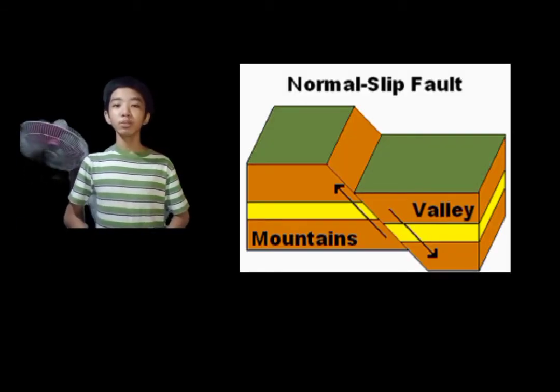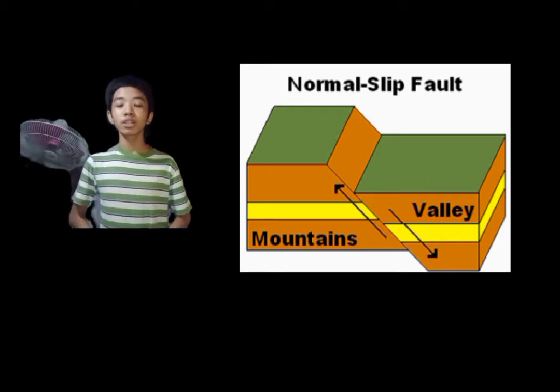First fault, normal fault. The normal fault is a deep fault where the block above the fault has moved downward relative to the block below. This type of faulting results from extension and is frequently observed in the Basin and Range Province of the western United States and the long oceanic ridge system.